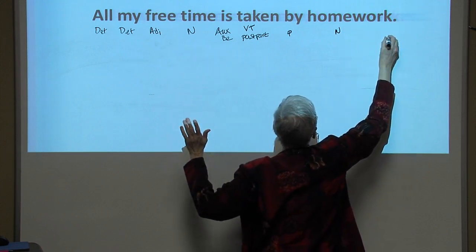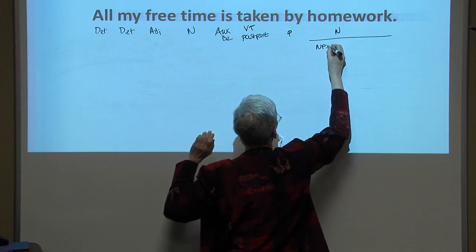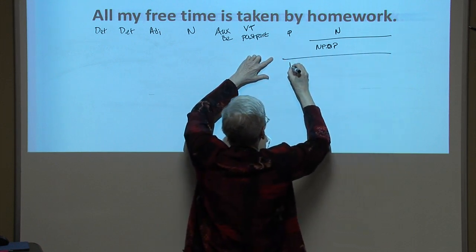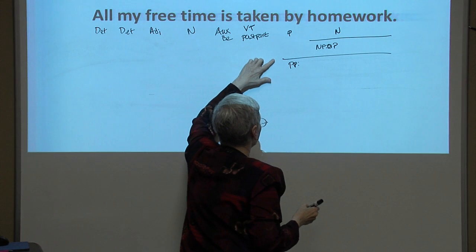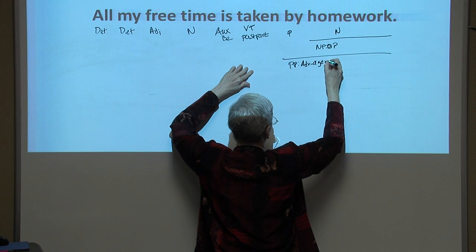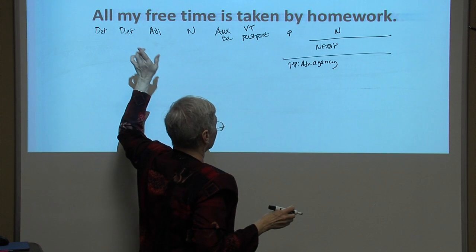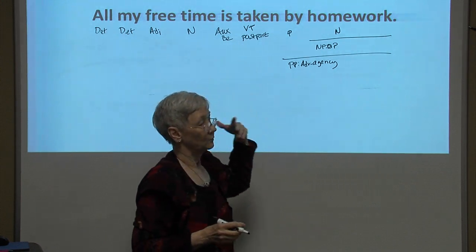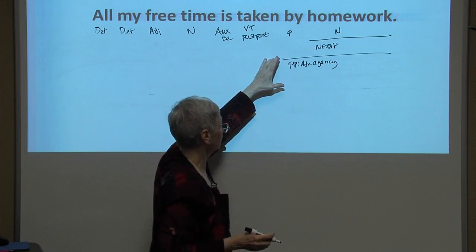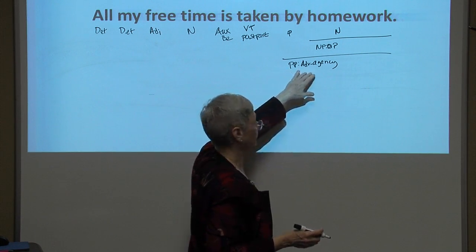Moving from right to left, homework is a noun phrase functioning as the object of the preposition by. By phrase is a prepositional phrase functioning as an adverb of agency. The subject of a transitive verb has the role of agent. So when we move that agent into a prepositional phrase headed by, it becomes an adverb of agency.